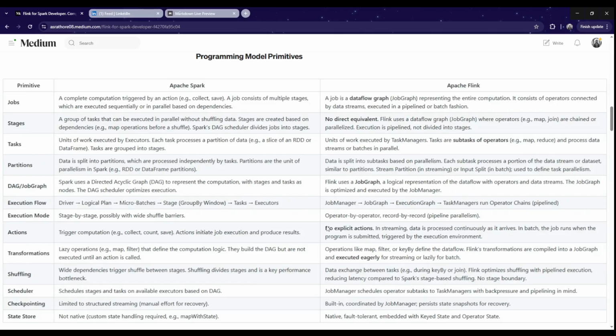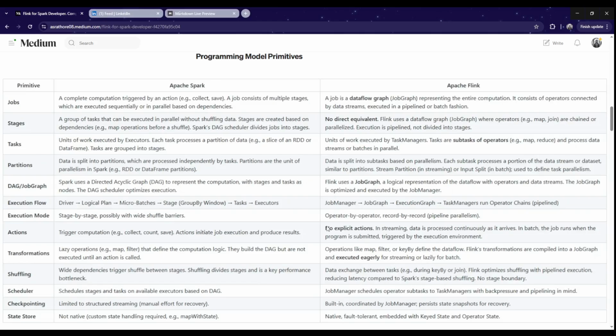Execution flow, how it happens in Spark: it starts with the driver creating a logical plan, then micro batches are created, stages are created, and then tasks, and those tasks are sent to executors, and executors execute them and return the response to the driver. Something similar happens in Apache Flink. The job manager creates a job graph, then that translates into an execution graph. Then the execution graph is split into multiple tasks. Each task manager is given a task, and that task manager sends that task to an operator chain, which is a pipeline, and that gets executed.